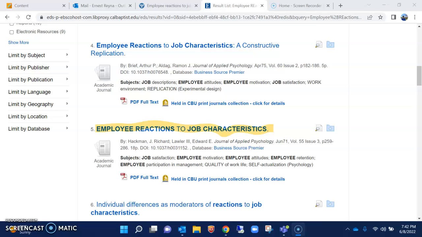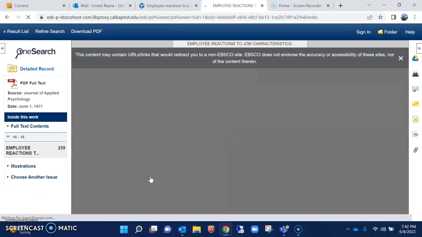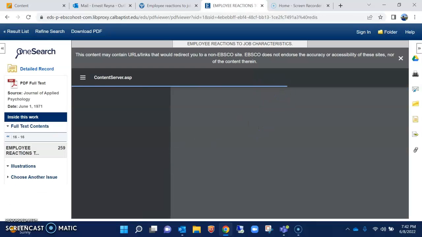This actually will allow us to read the article for free since it's in our library already. We can take it directly from here. What I did is I used the PDF version, because that's essentially like having the book right in front of you, and clicking on that. So I'm going to click on that and then look at the article. This will allow us to see it the way we would have gotten it straight from the library.